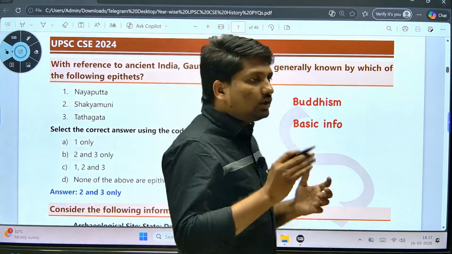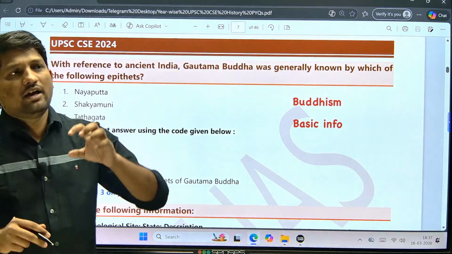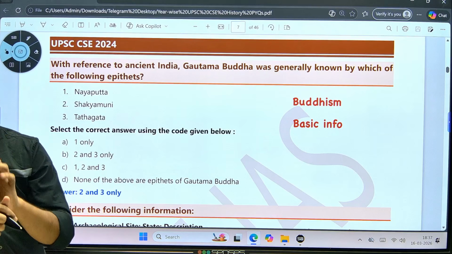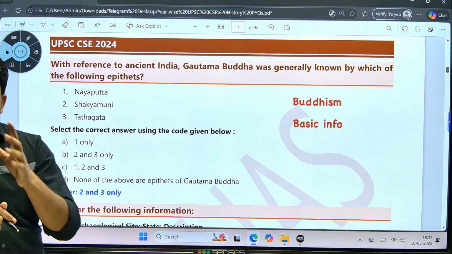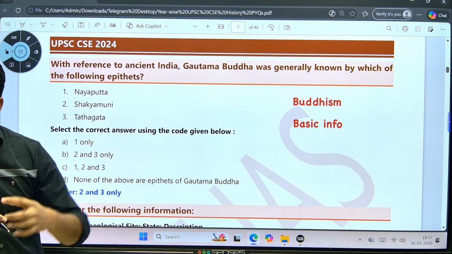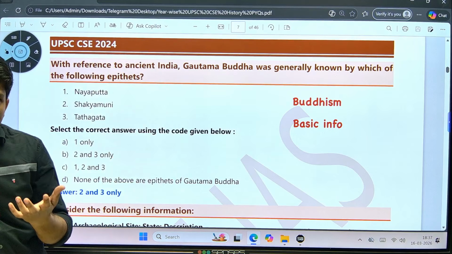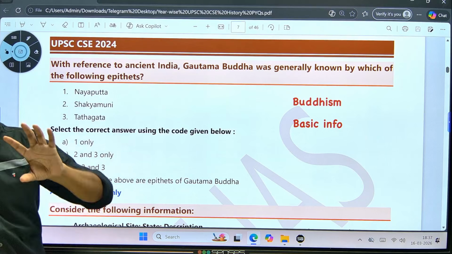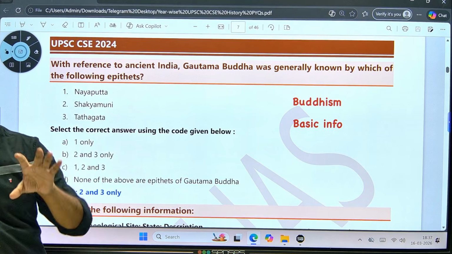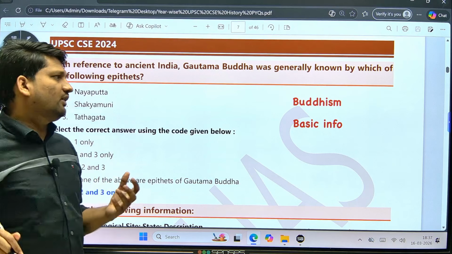Most of the facts in history are directly from the static portion. In 2021 they asked about Dholavira. Why? Because it was added to the World Heritage Site list. But everybody knows Dholavira was famous for water harvesting and conservation. So even if you connect with current affairs, the main portion of history is static. You can definitely connect with current affairs and guess where they can focus, but in general, most of the time questions are directly from the static portion.